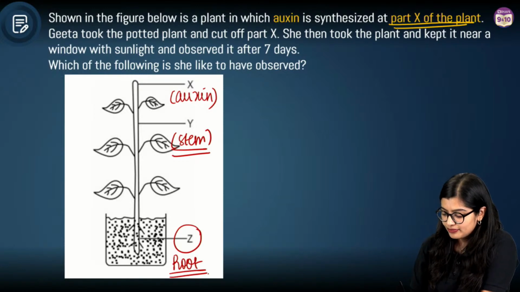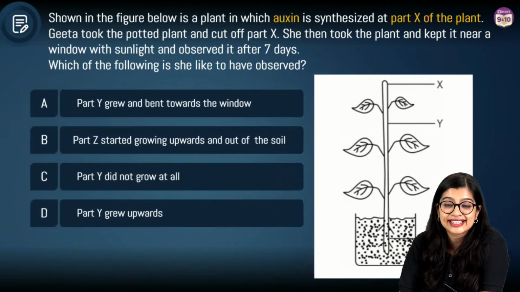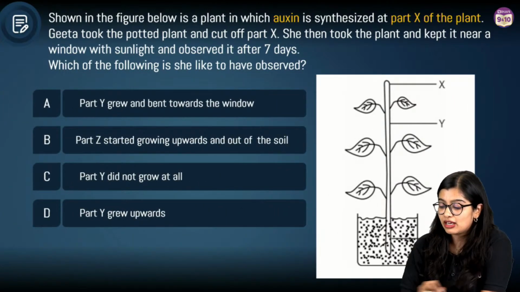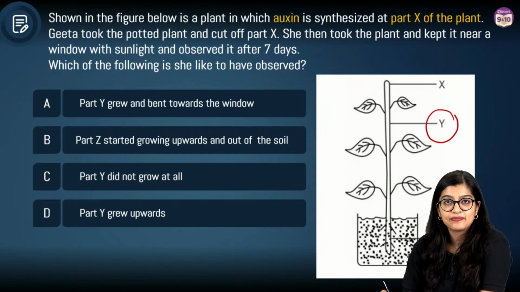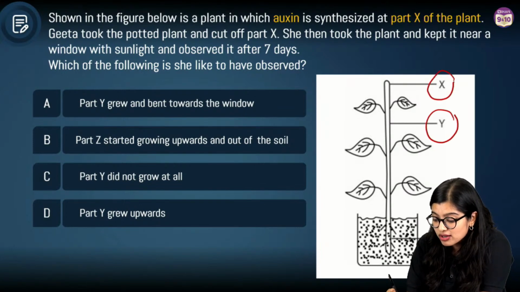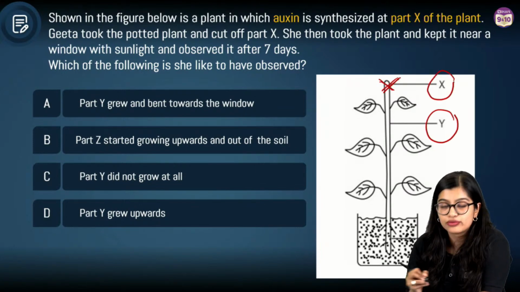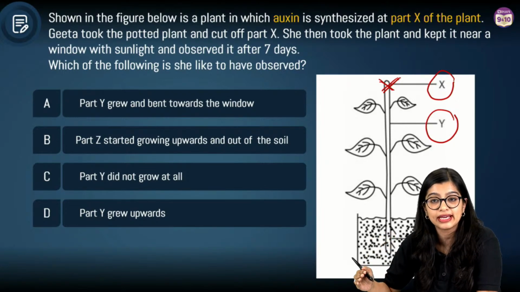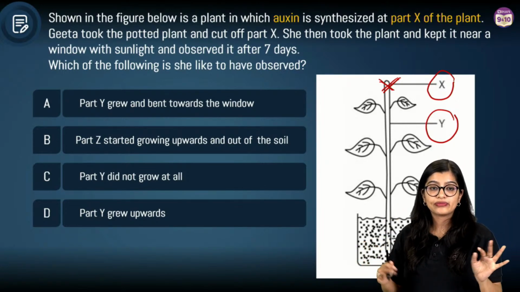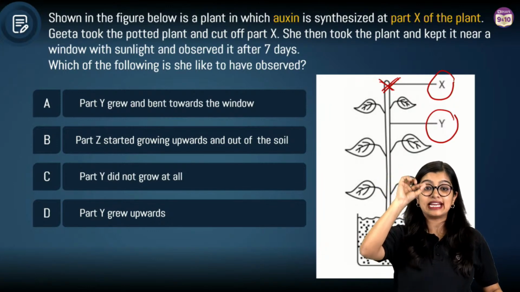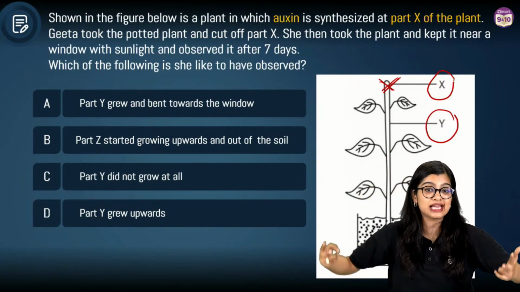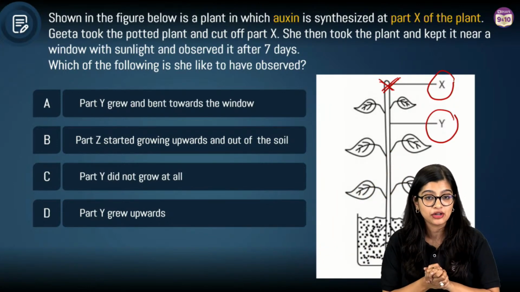Now go back to the question and try answering it once again. If Y is your stem and the place where auxin is synthesized is removed, what is going to happen? Think now. You have a part which is ideally supposed to synthesize auxin, but we have chopped it off.